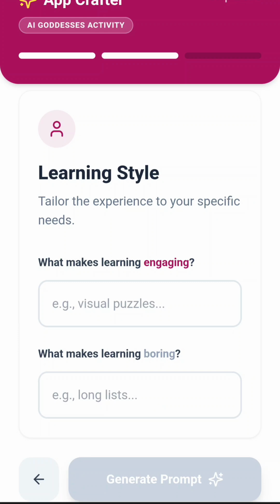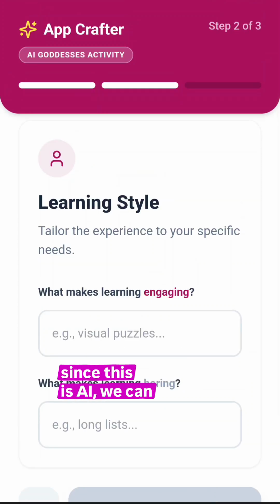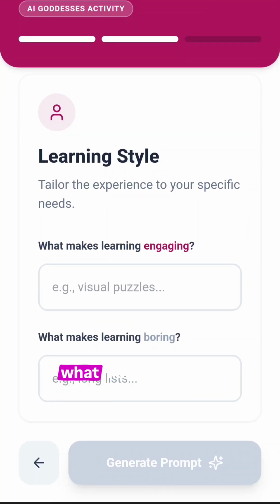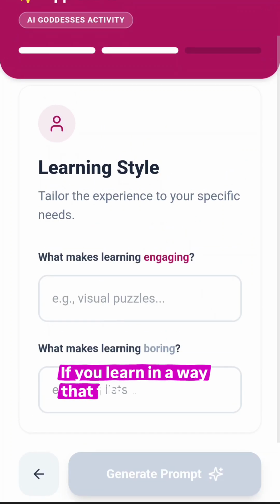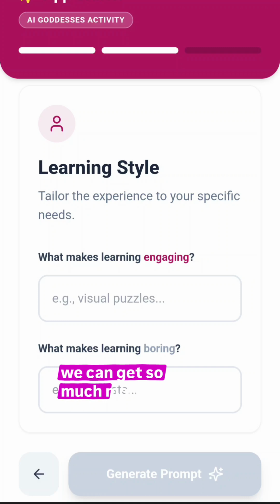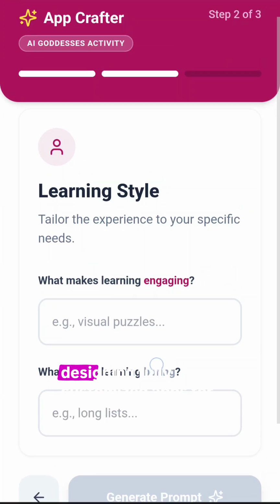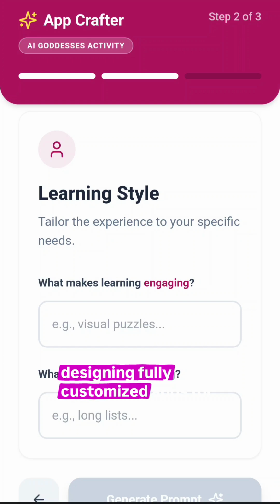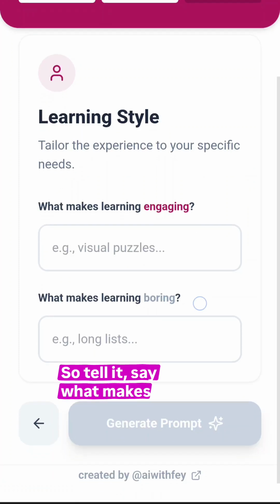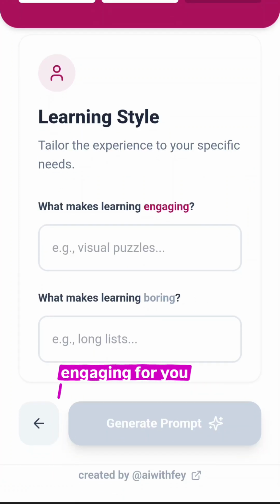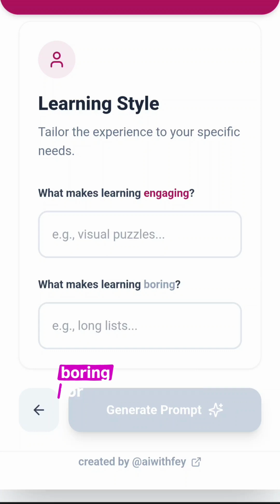And next step, since this is AI, we can really customize the learning style. And the learning style is really what makes this stick eventually. If you learn in a way that fits you, we can get so much more. And now we can have this AI designing fully customized apps for us. So tell it what makes learning engaging for you and what makes it boring for you.